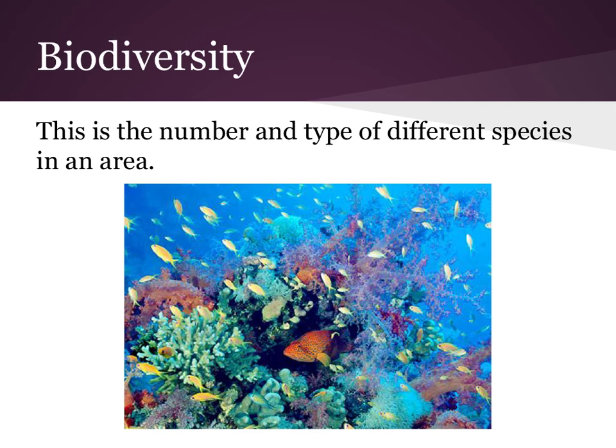All right, so biodiversity is something you're going to hear a lot in biology. What this means is, in a certain area, how many total species you have and how many different types of species you have in an area. So let's say in this picture, coral reefs are one of our most biodiverse ecosystems on Earth, versus if you're going out into a grassland, there's not going to be as many different types of animals if we're thinking of bigger organisms, like deer, etc. Versus coral reefs are very concentrated, with high numbers of species and very different types, corals, fish, etc.